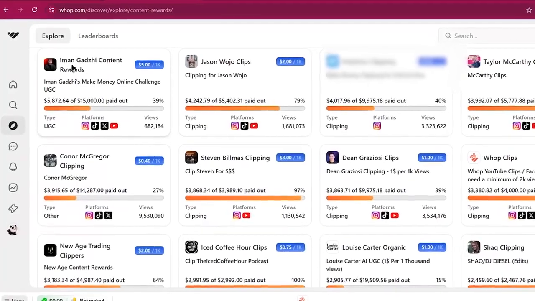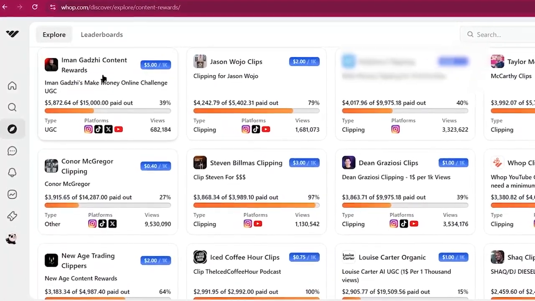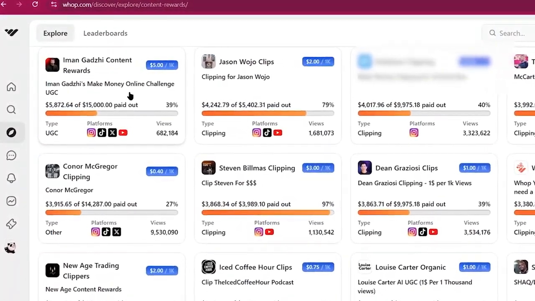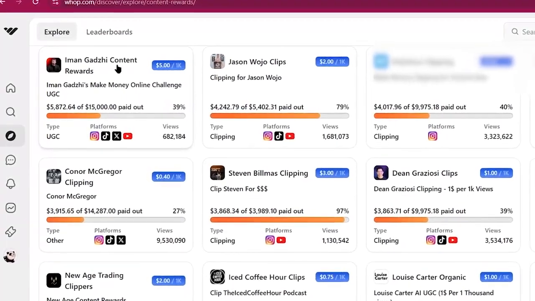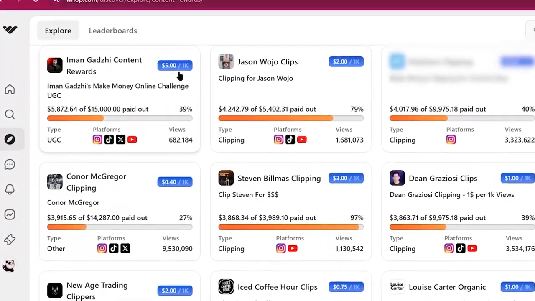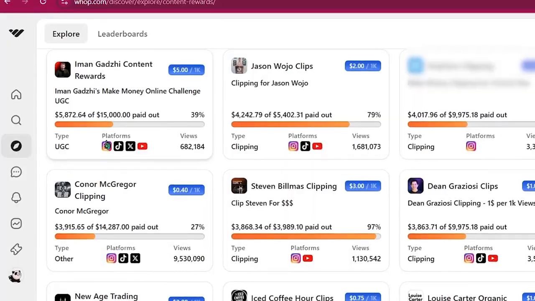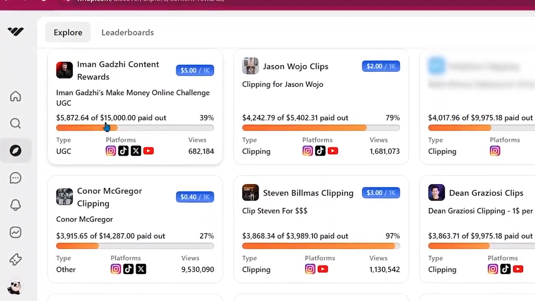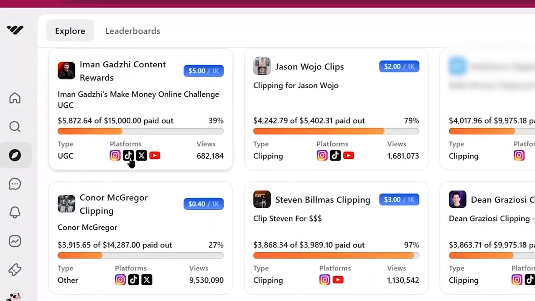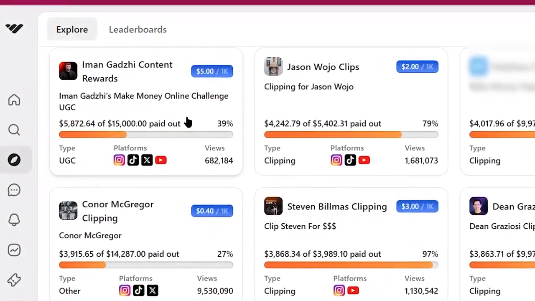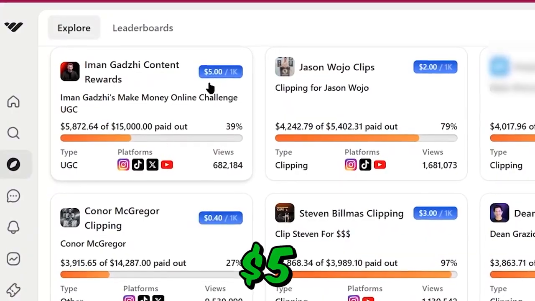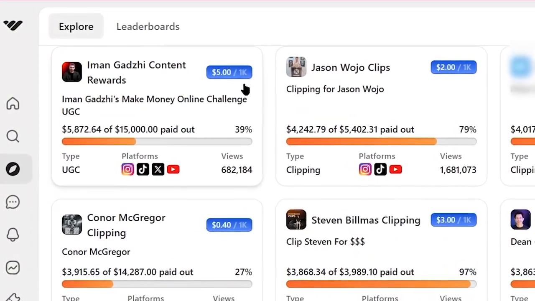For example, most of us know Iman Gadzi for his valuable financial YouTube videos, because almost all of his videos go viral on YouTube. And now, Iman Gadzi also has their content rewards program on whop for people like you and me to clip their content and make money online. By doing this, Iman Gadzi will get more views and recognition on different platforms like Instagram, TikTok, Twitter, and YouTube. And we will get the opportunity to earn $5 for every 1,000 views that we get on his videos.